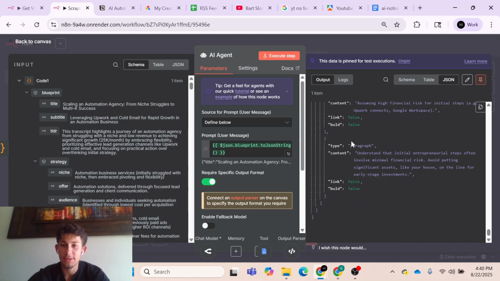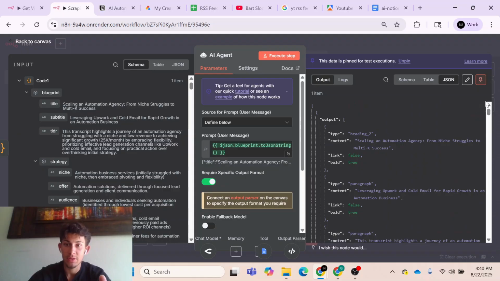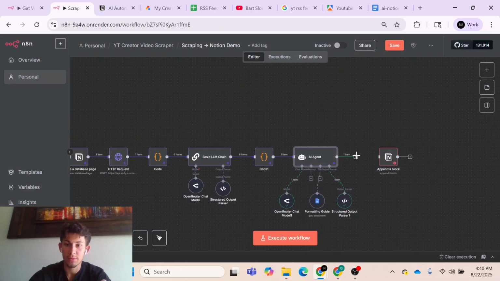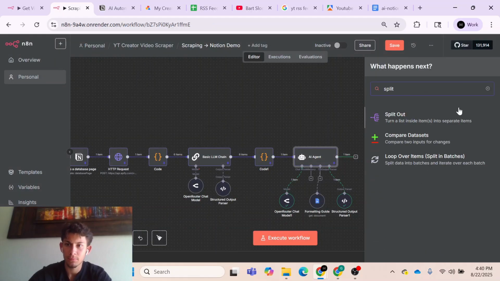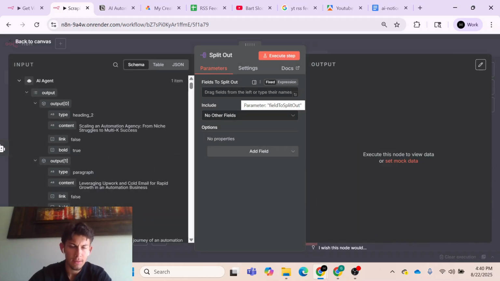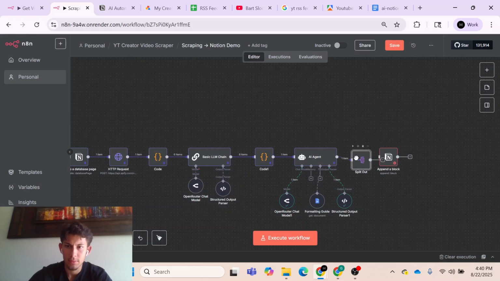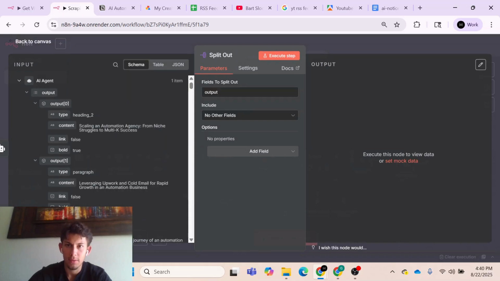Okay, and what we need to do is basically split it apart into all these different objects. This is called our output. So we're going to use our split node, which turns a list inside items into separate items. The list we're going to put in is our output. So yeah, now let's split up.